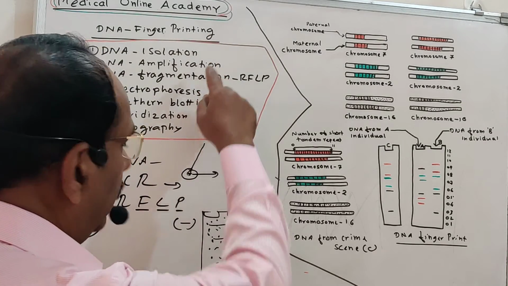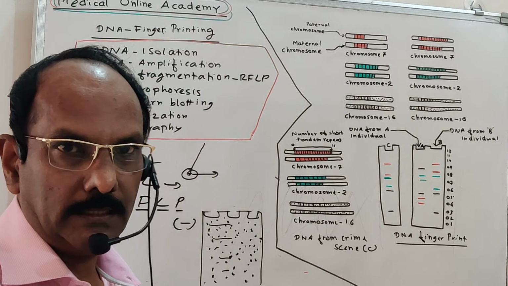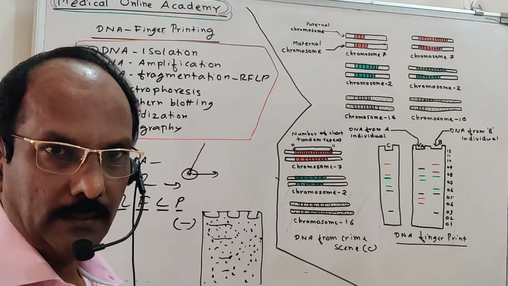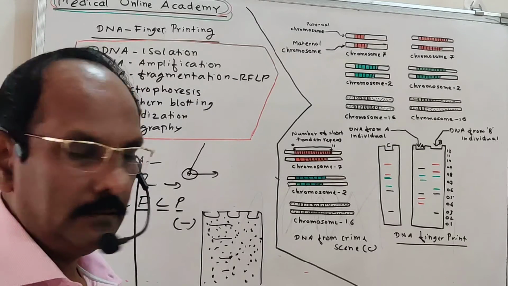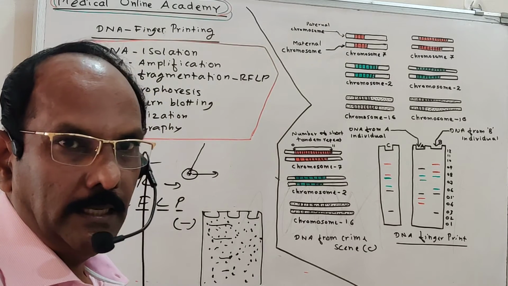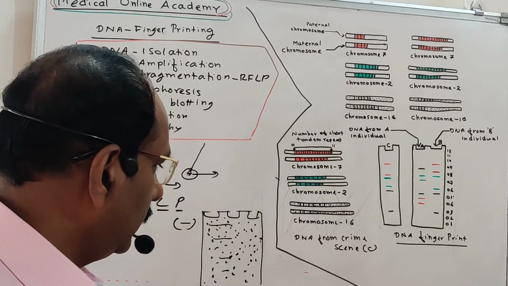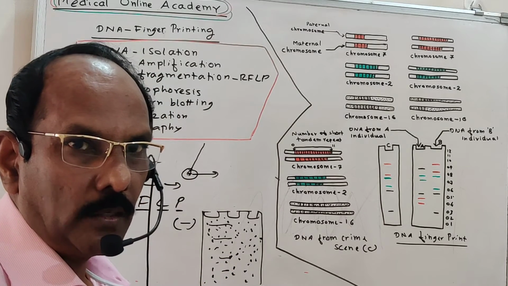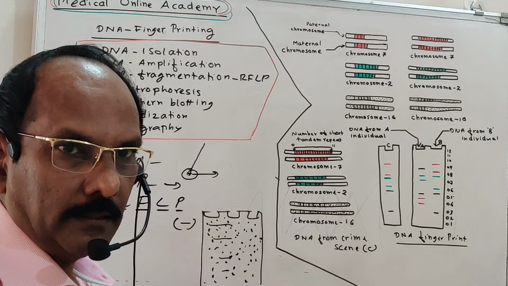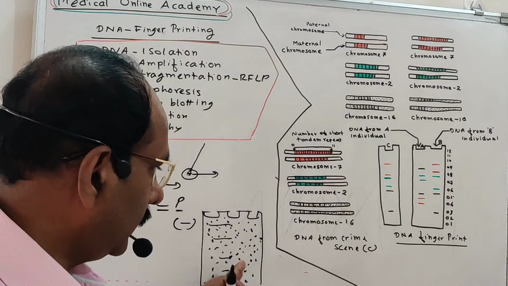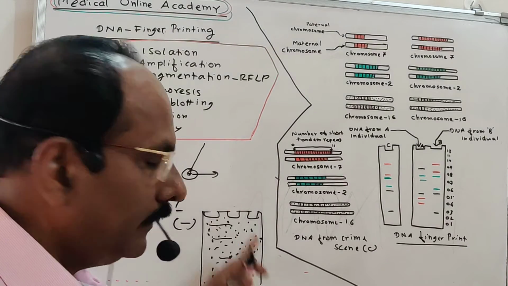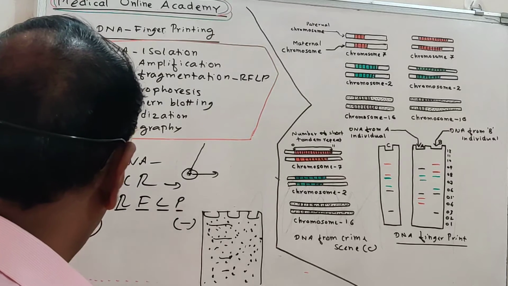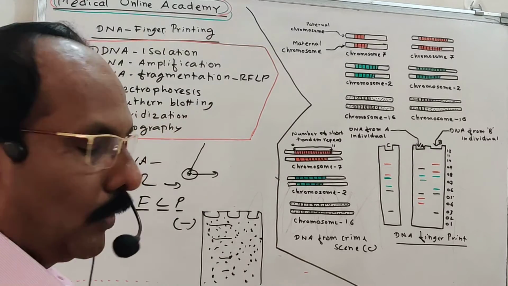First, we take the DNA cut with the restriction endonuclease, which produces DNA pieces of different lengths, and these different length pieces we can separate by using gel electrophoresis. So the next stage, we have to identify the VNTR. We have not yet identified the VNTR. We just separated the DNA pieces. We cannot identify the VNTR. We have to identify the VNTR. For that purpose, we apply another method known as the Southern blotting method.